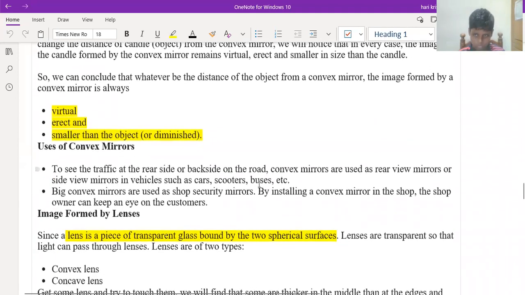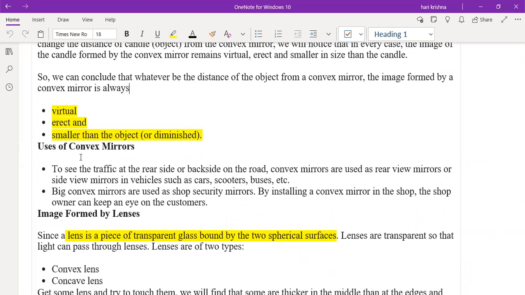So whatever image is formed by the convex mirror is always virtual, always erect, and the third is smaller than the object. These are the three important points for the image formed by the convex mirror. Then uses of the convex mirror. First, to watch the rear view of vehicles. To see the backside traffic in the side mirrors of cars, scooters, buses, etc., we use the convex mirror. Next, in security shops, we use the convex mirror. The mirror is small, but we want to watch a larger distance and a broader area, so we use the convex mirror. Inside the convex mirror, we can see the broader area behind.